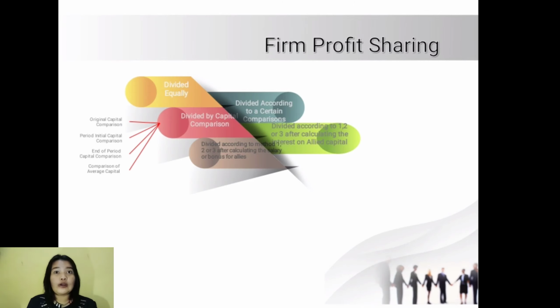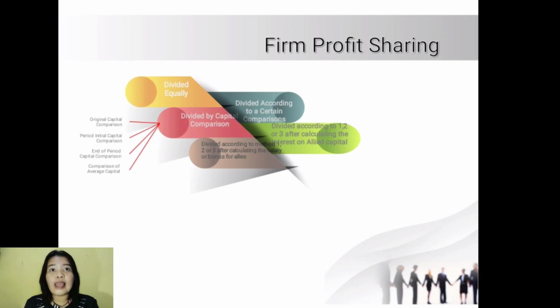divided according to number 5. Divided according to method 1, 2, or 3 after calculating the salary or bonus per partner. In this way, it is not interest on capital that is calculated first, but salary or bonus per partner. In the case of salary, of course, it will be calculated based on the amount of time allocated by the partner to the firm regardless of whether the result of operation shows profit or loss. Otherwise, the bonus will be calculated if the firm's operating results show a profit.